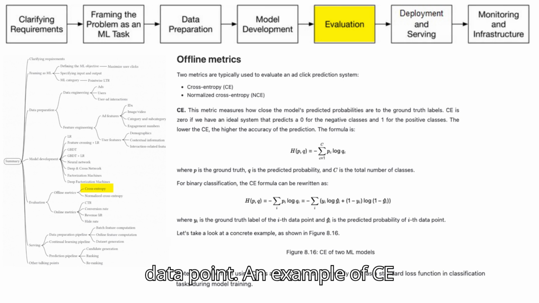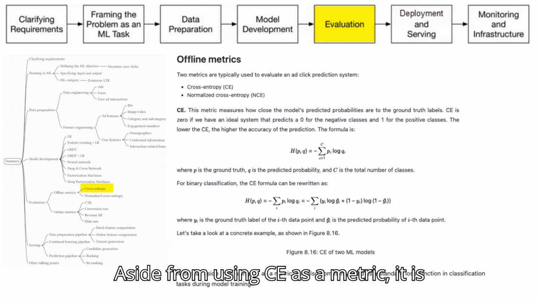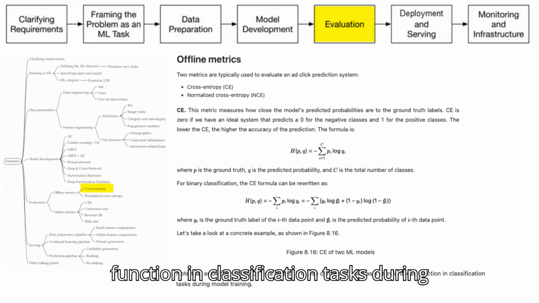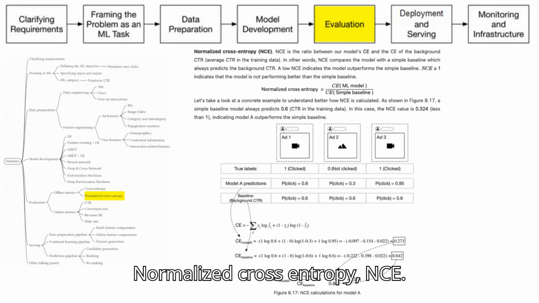An example of CE for two machine learning models is illustrated in Figure 8.16. Note, aside from using CE as a metric, it is also commonly used as a standard loss function in classification tasks during model training.